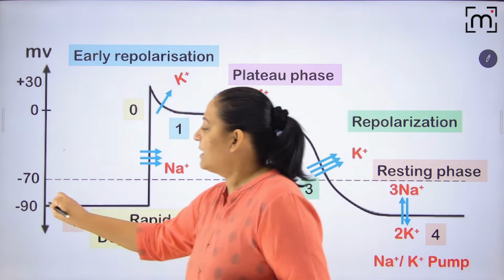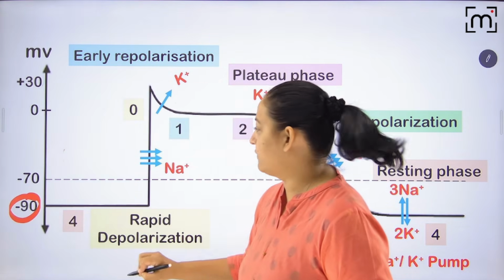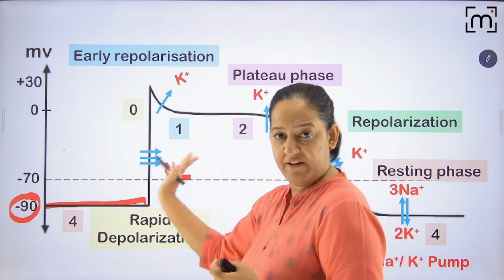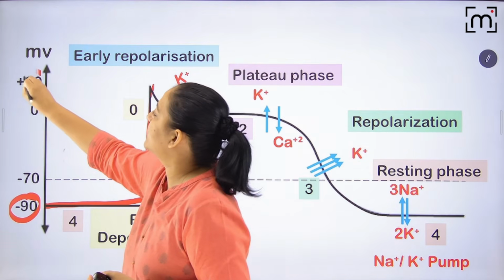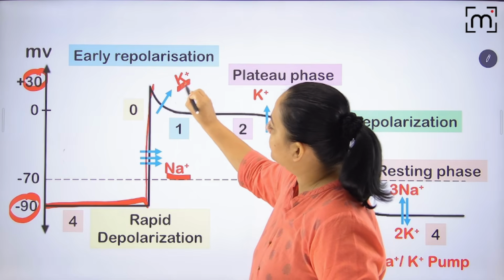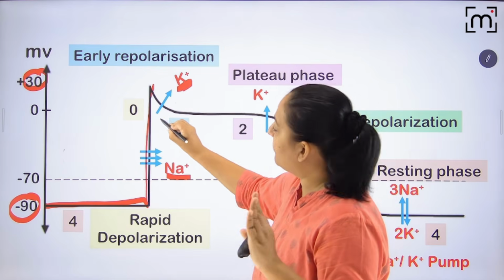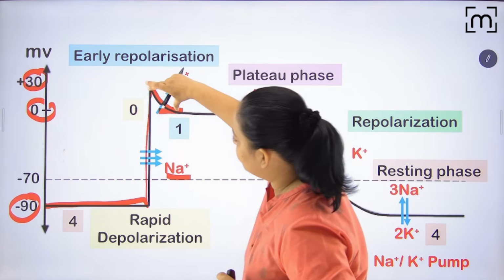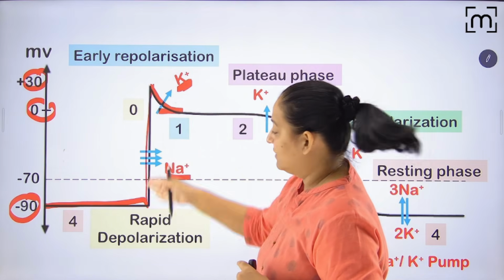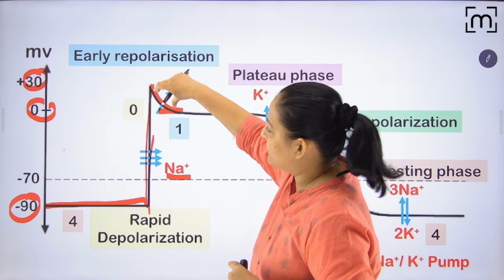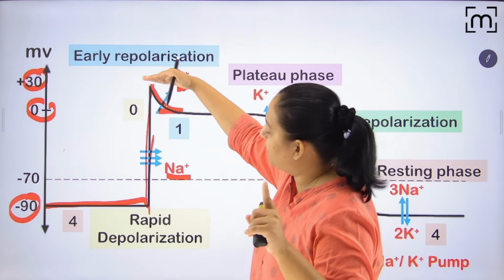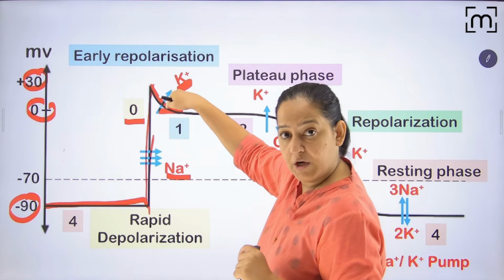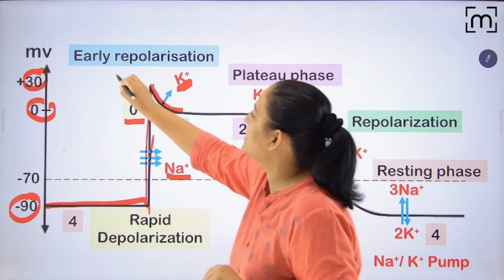Start from the beginning. The resting membrane potential was minus 90. In phase 0, due to opening of the sodium channel, there is rapid influx of sodium, and it reaches plus 30. Now the potassium channels are opening but partially. So a little bit of potassium is going out and it is dropping the potential to 0. So this small phase is phase 1. This phase is phase 0, at this line. And this phase is phase 1, in which it is returning from plus 30 to 0. So minus 90 to plus 30 is phase 0, and plus 30 to 0 is phase 1, which is known as early repolarization.